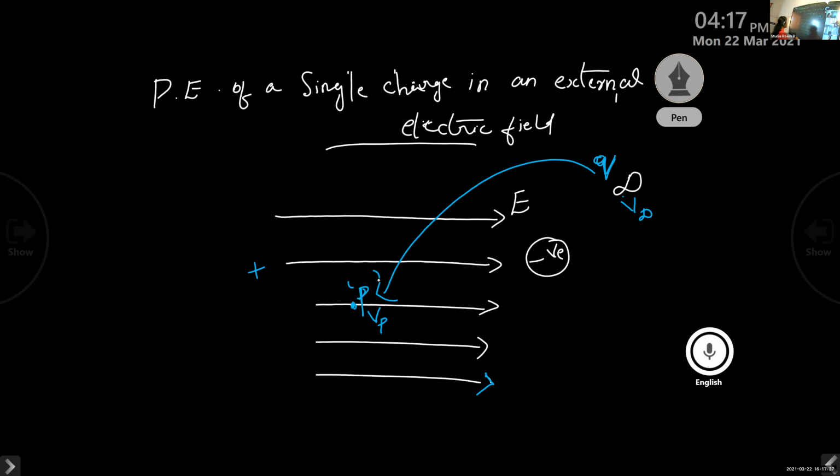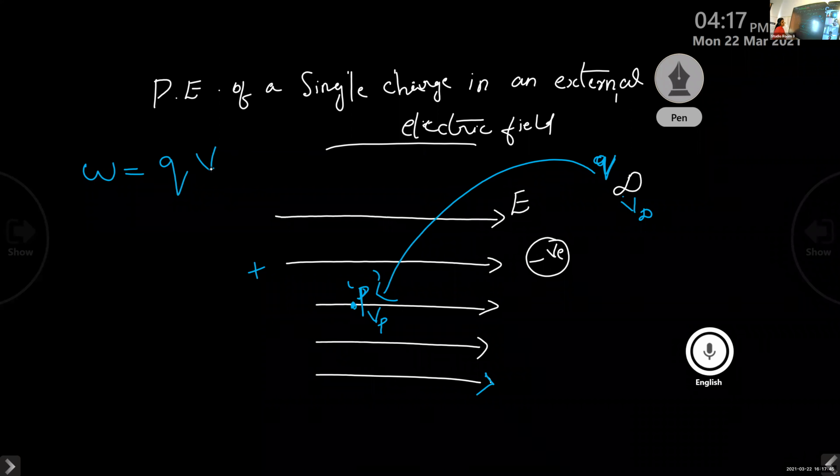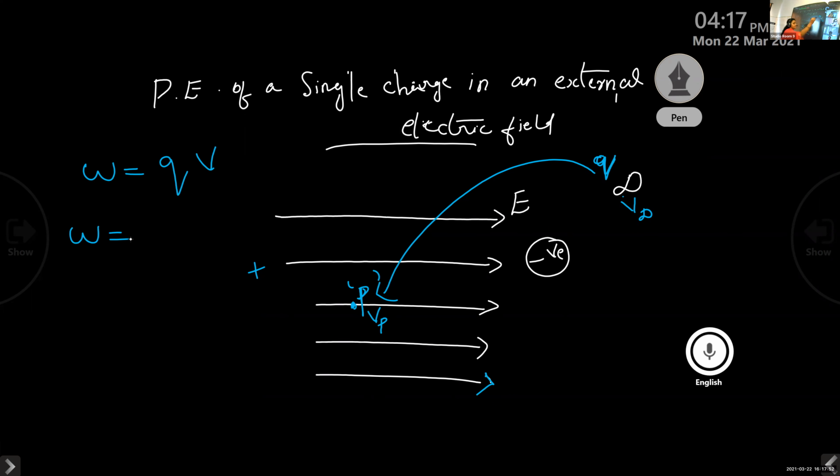For this, we have to do some external work, and that external work is given by the equation W equals QV, where Q is the charge and V is the potential. Here the same charge Q is placed at infinity, so it is Q itself. Now what about the potential?